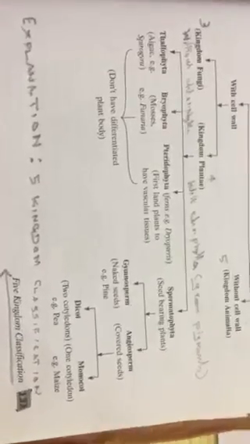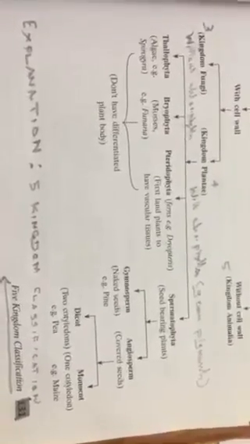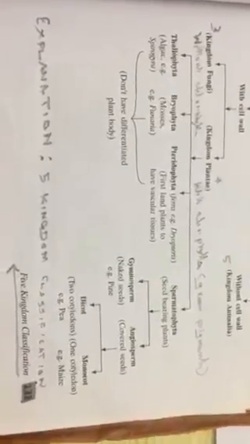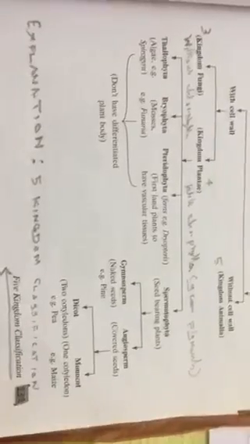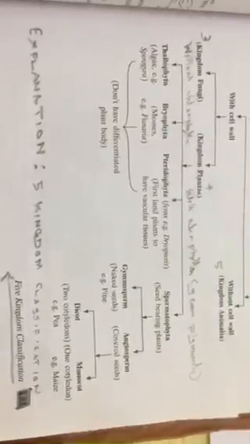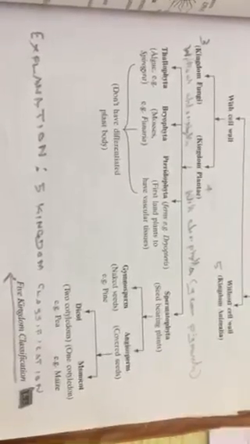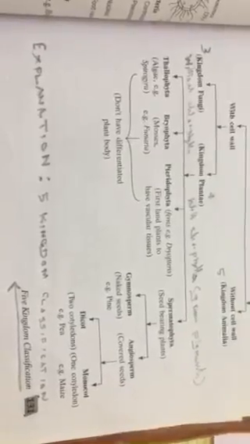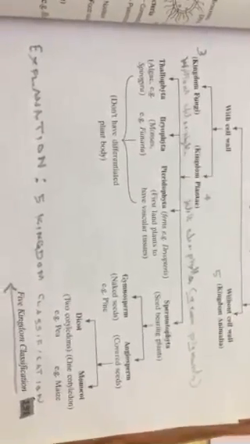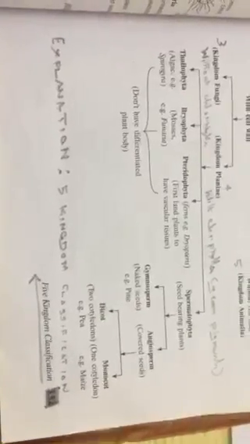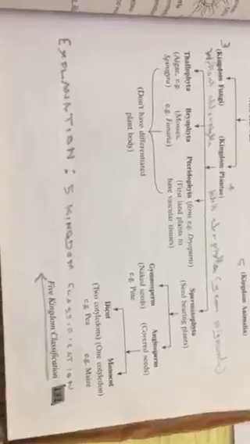Try to understand. The character is flowering and non-flowering. Flowering means it gives flowers, and non-flowering means it doesn't give flowers. Flowers lead to the formation of fruits and seeds. That you are going to study in the next chapter. Each one is connected in such a way that you will understand part by part, and in a holistic way later.